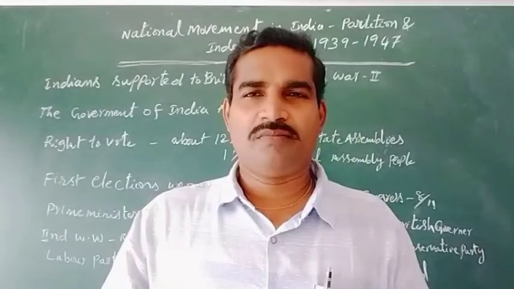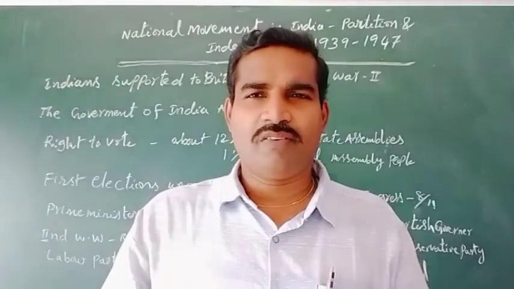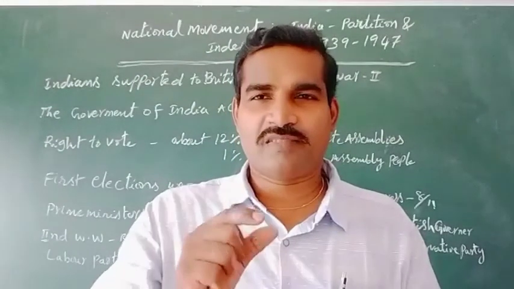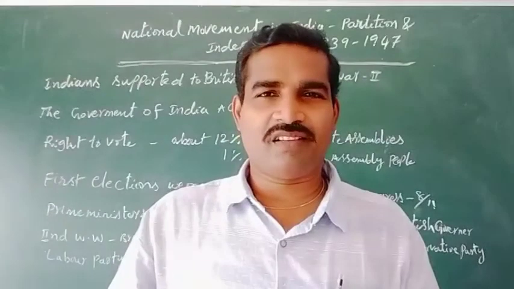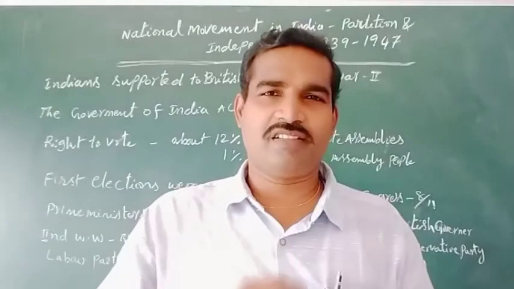At the time, most of the Congressmen opposed the ideology of the Axis powers. Axis powers here means mainly Germany and Italy.